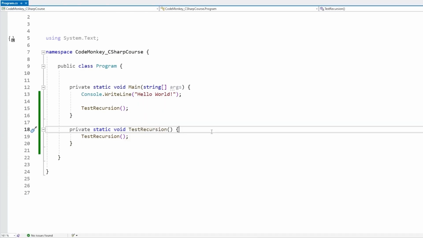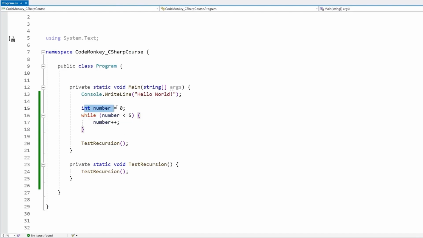But like we already saw in the last lecture and in the beginner section, loops can be extremely useful. And recursion is really just one type of loop. So with recursion, we can do literally anything we can do with normal loops. For example, let's write a while loop. Let's increase some kind of number one by one until 5. So here we have a simple while loop, so we define number of 0, and while the number is under 5, we just increment it. So that's it, pretty simple.